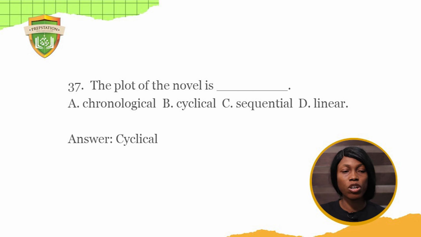The plot of the novel is dash. A. Chronological. B. Cyclical. C. Sequential. D. Linear. The novel Wuthering Heights has a cyclical plot in the sense that the novel begins with when Mr. Lockwood got to Wuthering Heights, and then Nellie tells the story and gets back to that part where years later Mr. Lockwood had to return again to Wuthering Heights.